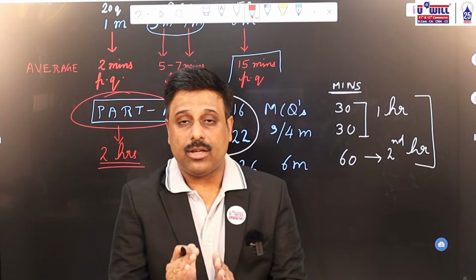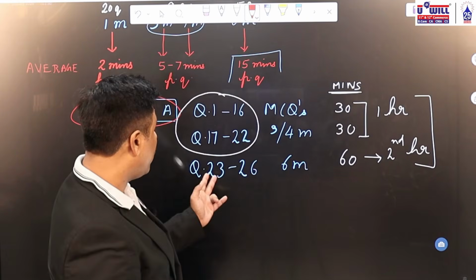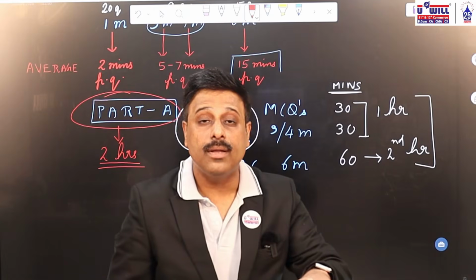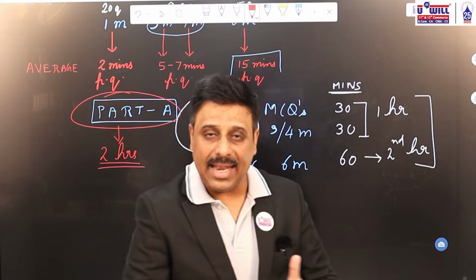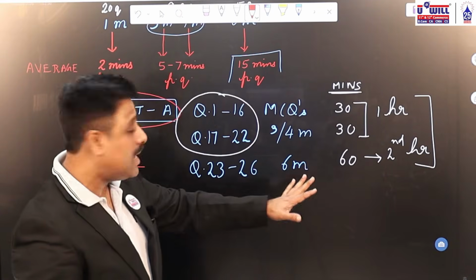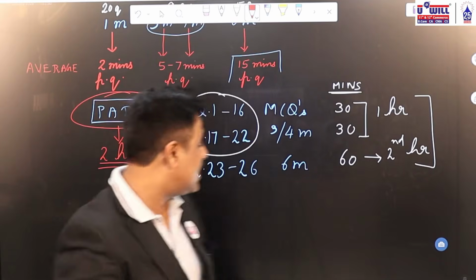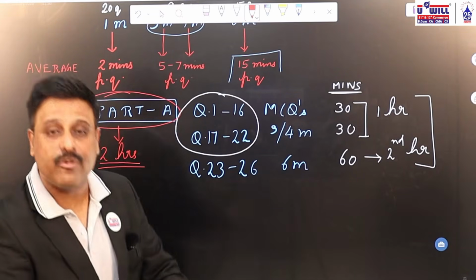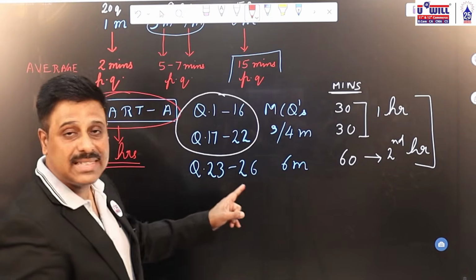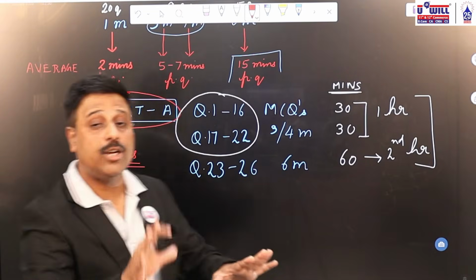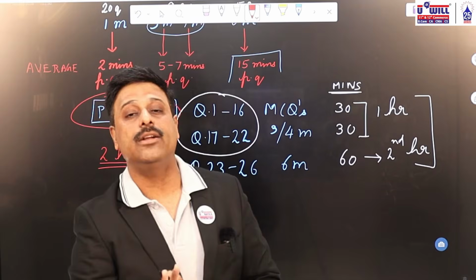Again, you check your watch after every 30 minutes. In the next 30 minutes, you check whether you have finished 2 questions of 6 marks or not. If you are devoting a little bit extra time in solving, it's fine. Then again, after the next half an hour, after 2 hours, you see whether you have finished the entire part A or not. If instead of 26 you have finished till 25 questions in 2 hours, nothing much to worry. That much 15 minutes margin you'll have at the end to solve it.